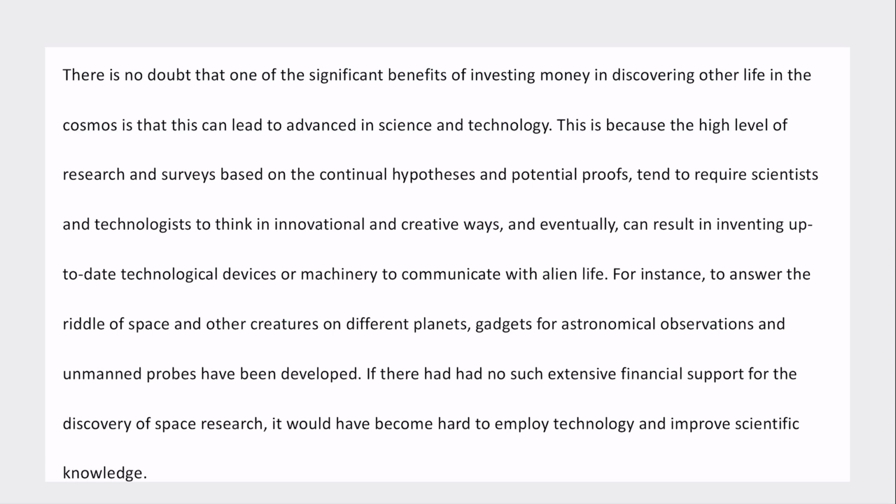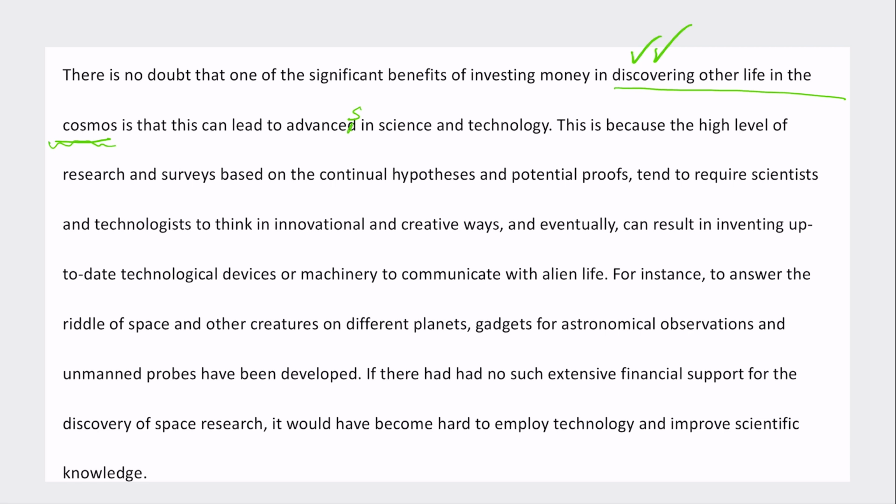Let's look at that body one. There is no doubt that one of the significant benefits of investing money in discovering other life in the cosmos is that this can lead to advances in science. No, I really like this phrase, discovering other life in the cosmos. What a nice phrase. It's a nice paraphrase of the topic, and I like the word cosmos. It's quite an advanced native speaker vocabulary to use. So we can lead to advances in science and technology.